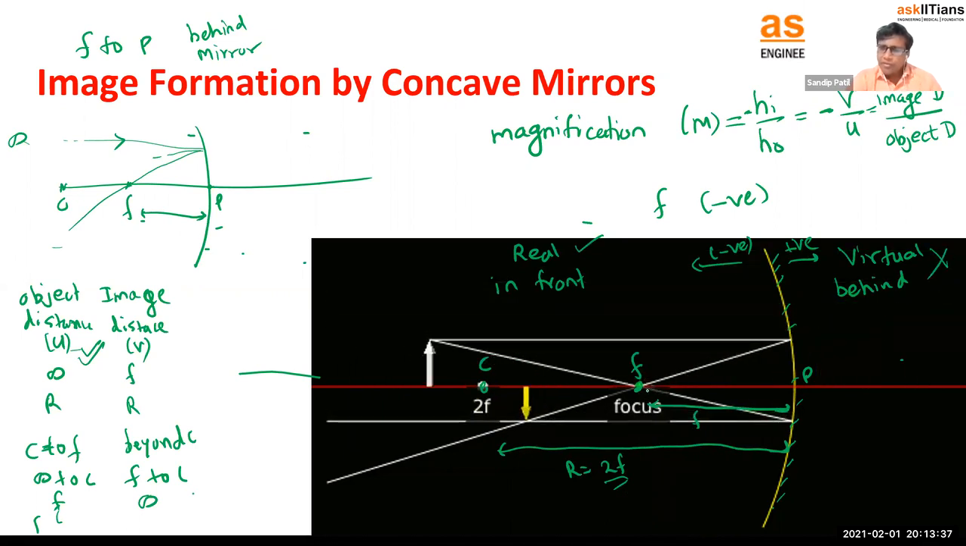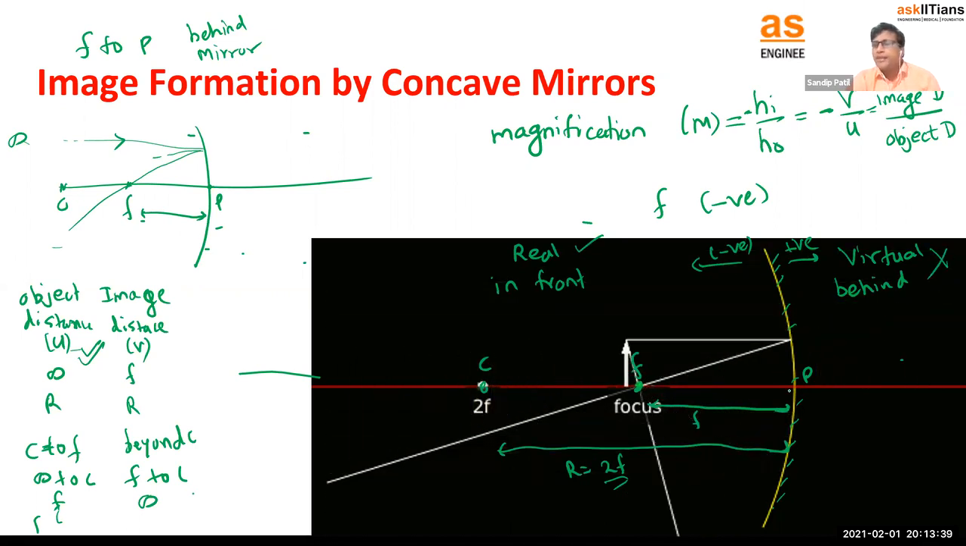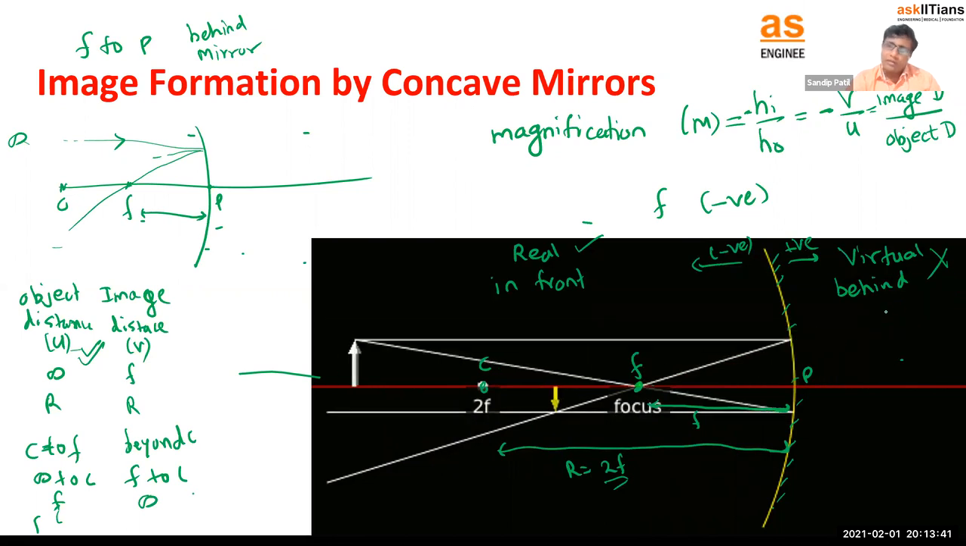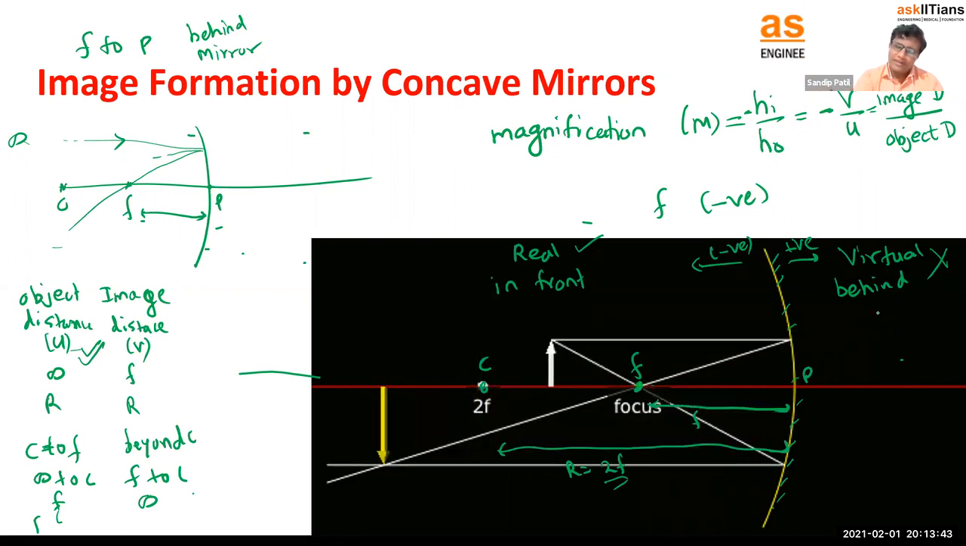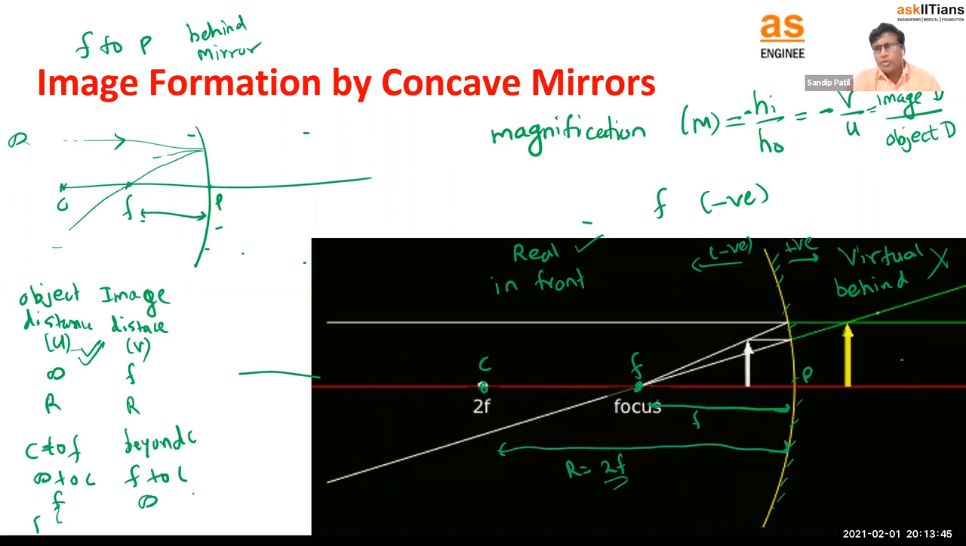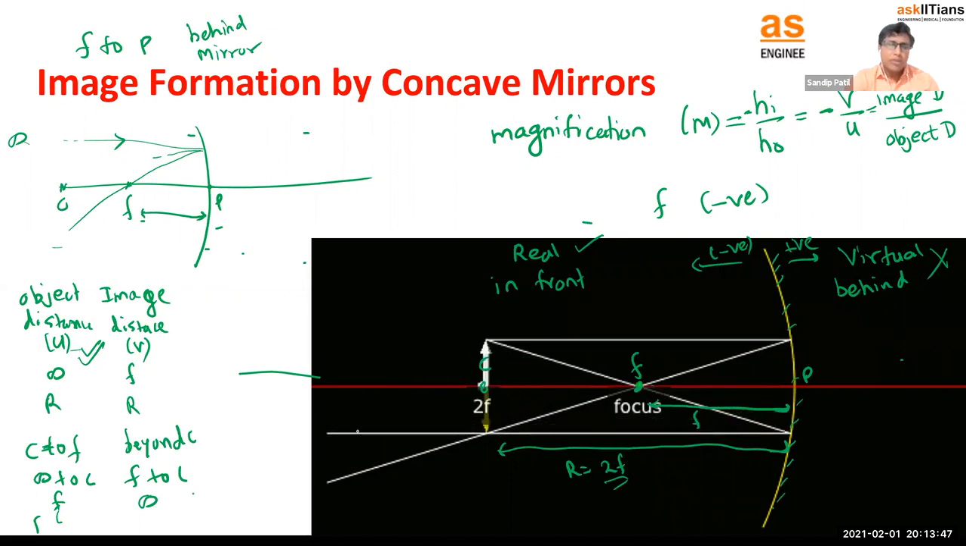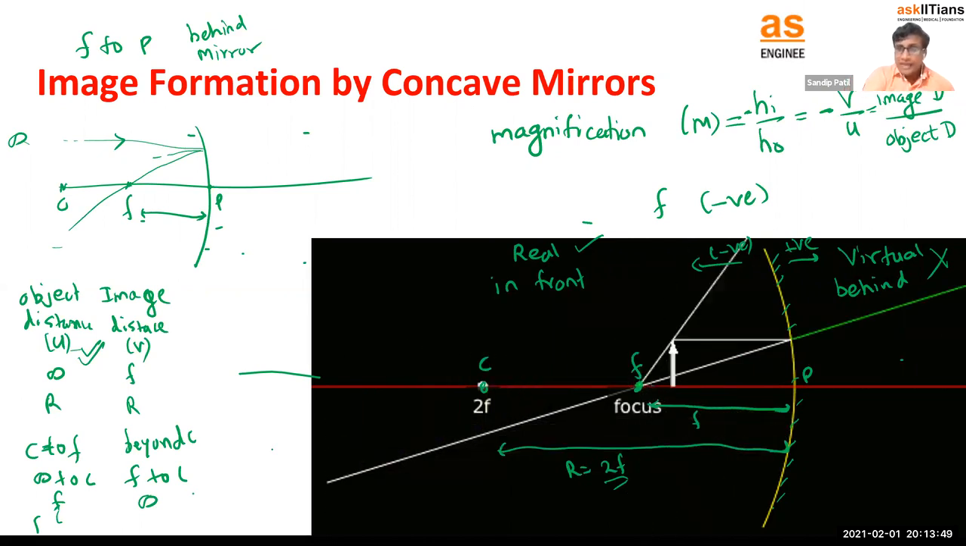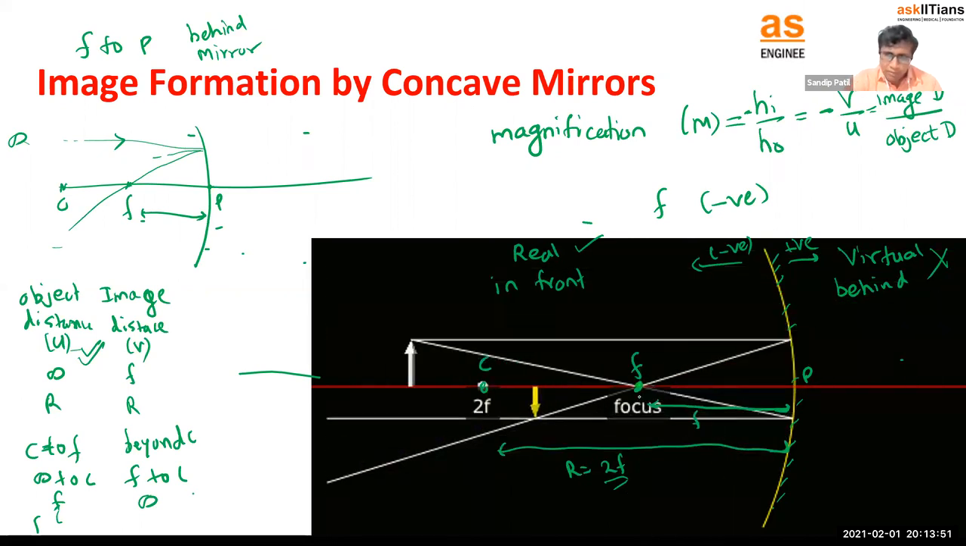Even though we can see when the object is at F to P, the image was bigger, then it is going to get smaller, smaller, smaller. But don't worry about this part, right? So we just have to worry about this part. Consider at infinity, the image was very small.